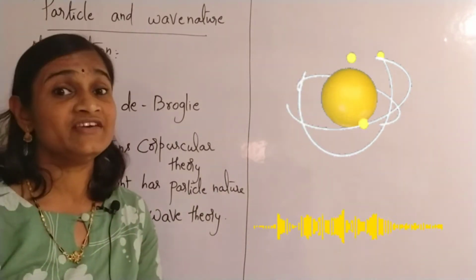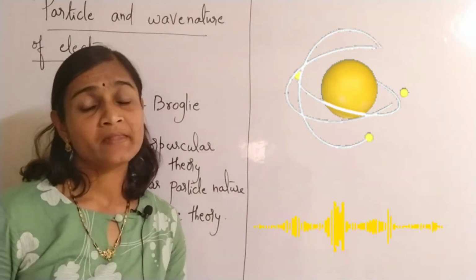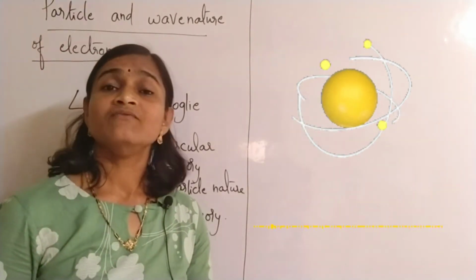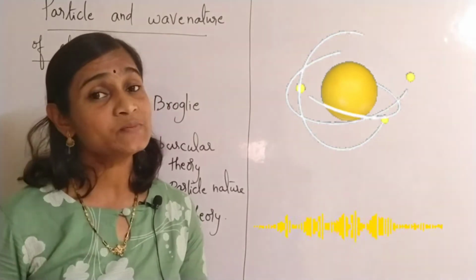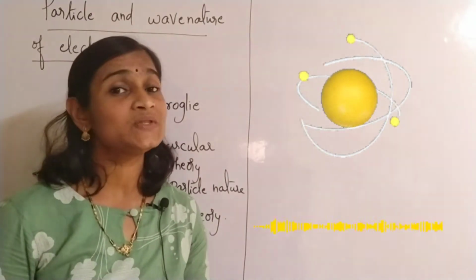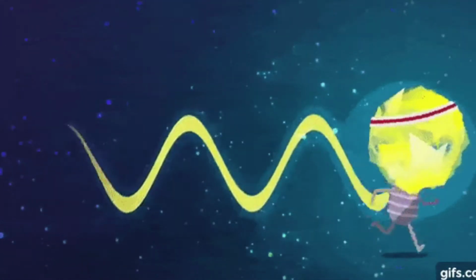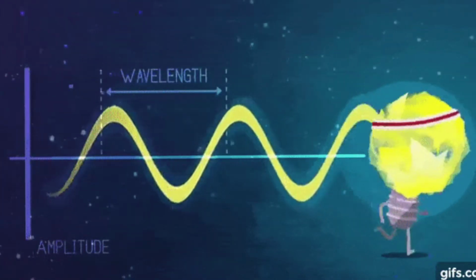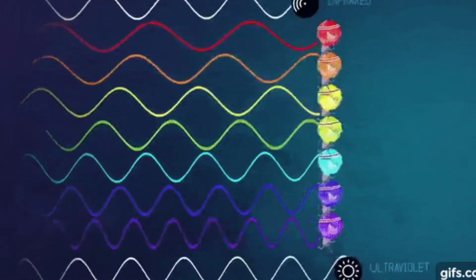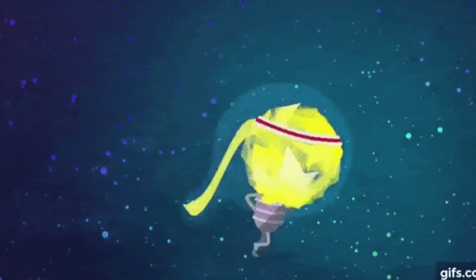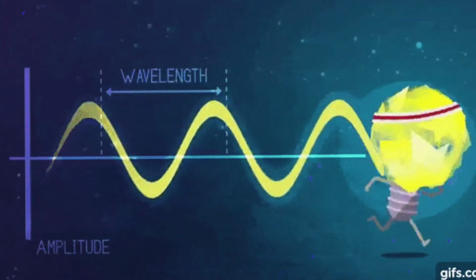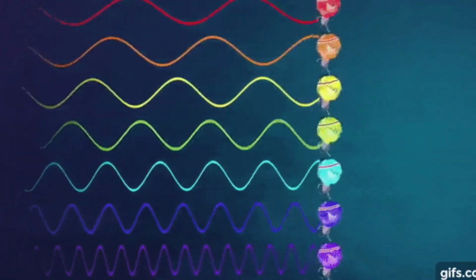In the same way, Louis de Broglie proposed that even electron, which is revolving round the nucleus, is also possessing dual nature as that of light. This is in accordance with the wave mechanical motion of electron. Electron is possessing wave nature as well as particle nature. This theory was proposed by whom? Louis de Broglie. That's why particle and wave nature of electron. Electron is possessing what? Dual nature.